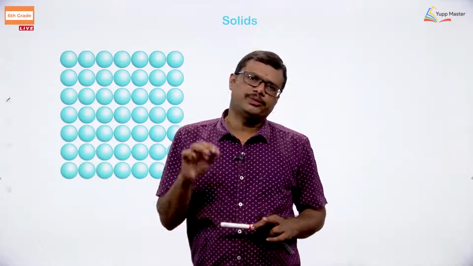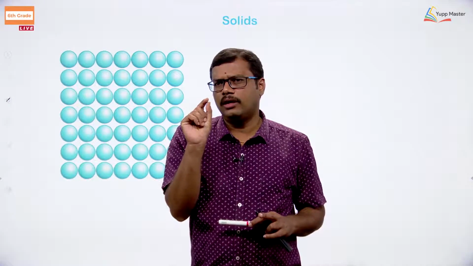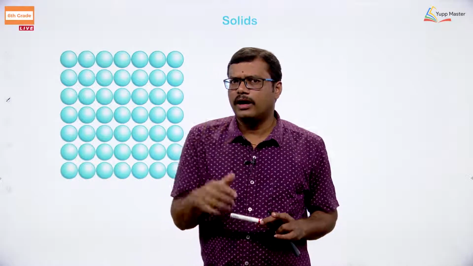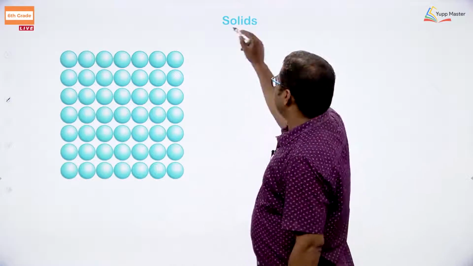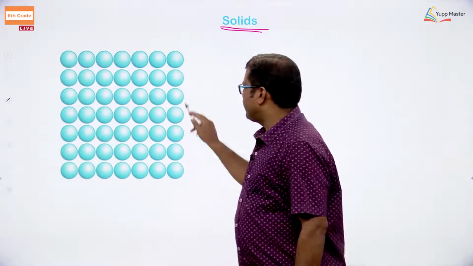Every matter is made up of very small particles, and these small particles are arranged in different fashions. In the case of solids, how are the particles arranged? Look at the arrangement neatly.